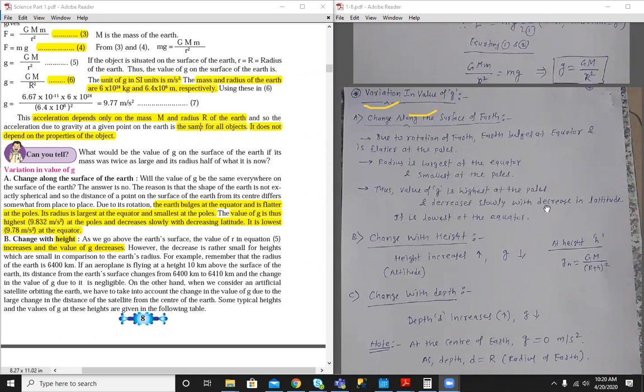What is latitude? Latitude is the angle made by a point on earth with the equator. Let me show you what latitude is. If this is earth, and the earth's equator is a horizontal line, just assume it is a horizontal line, and there is a vertical line, so the poles will be on the vertical line. So here are the two poles.